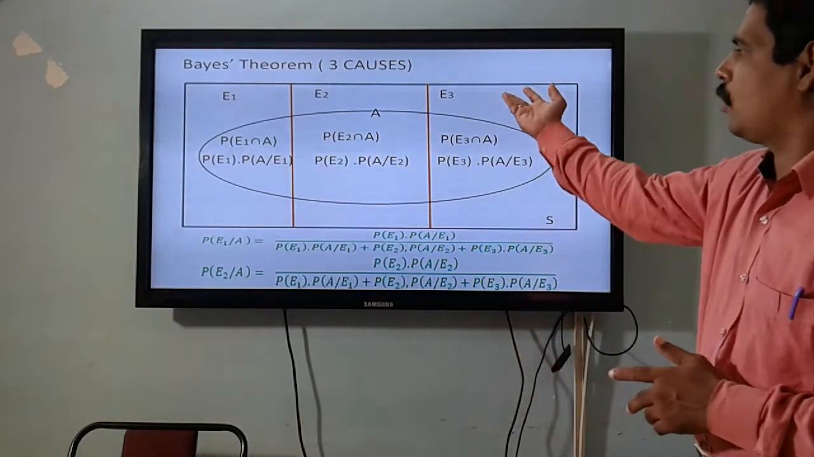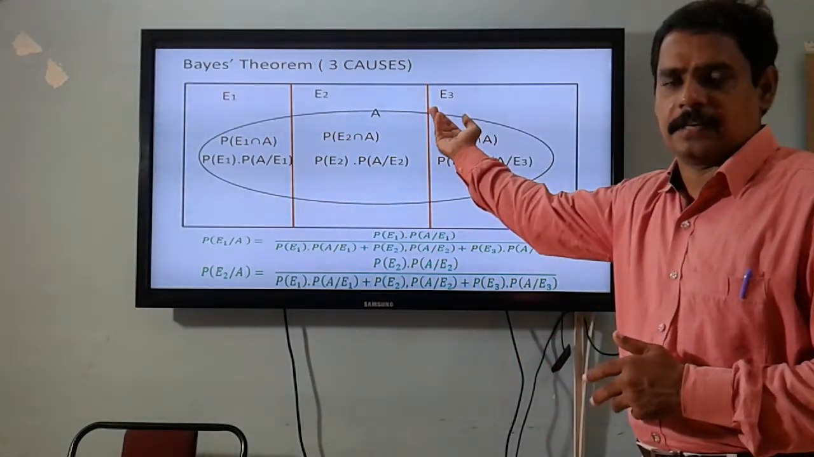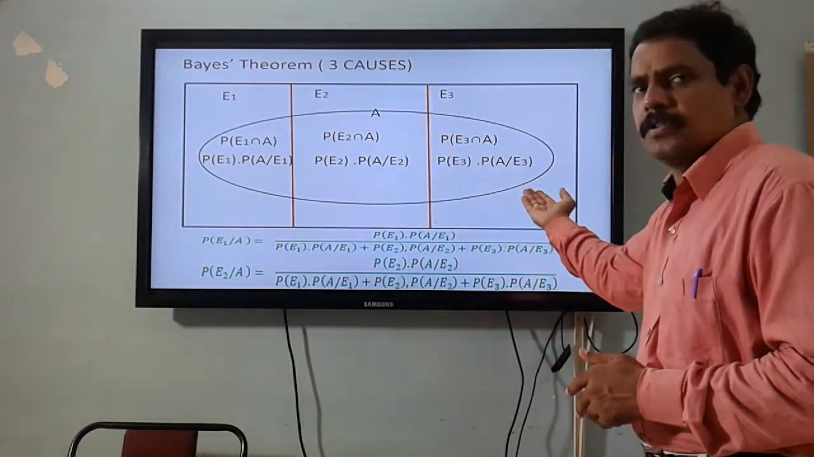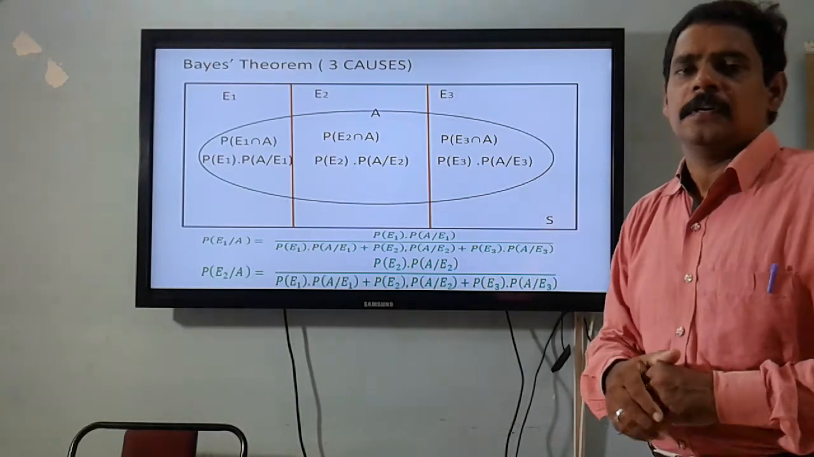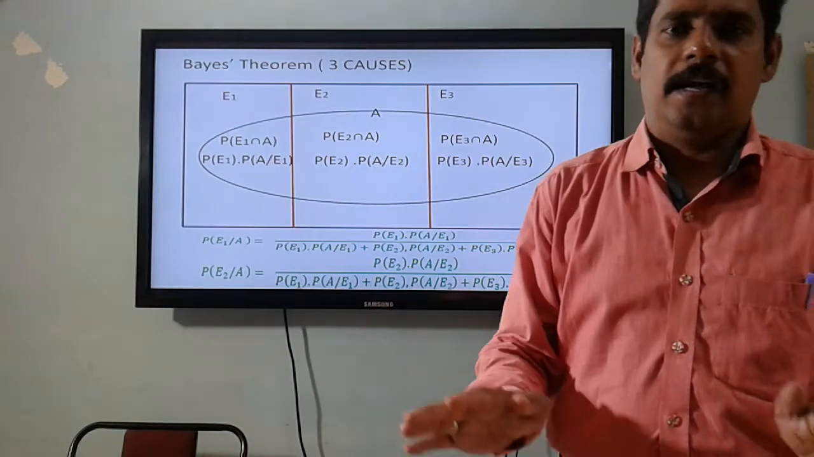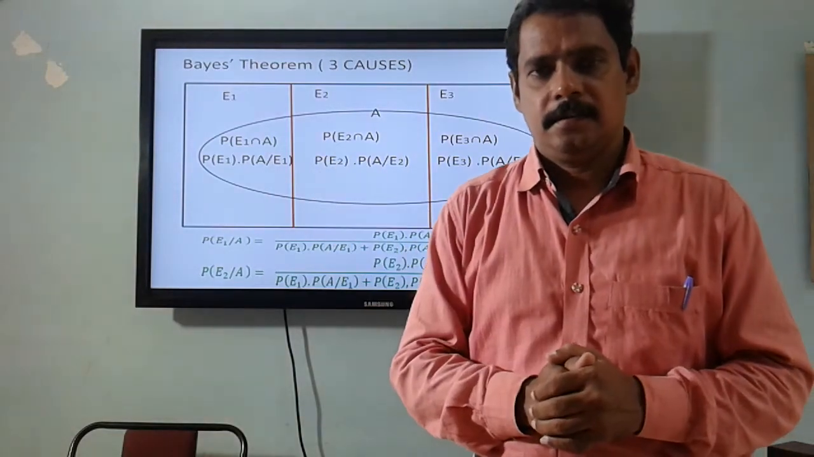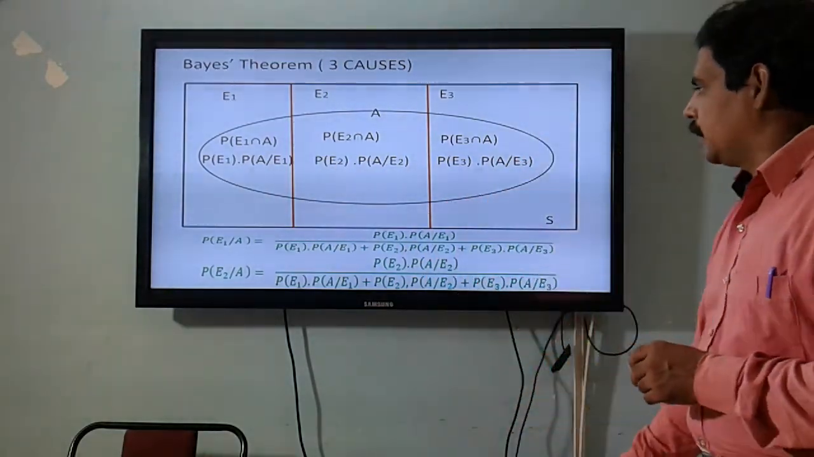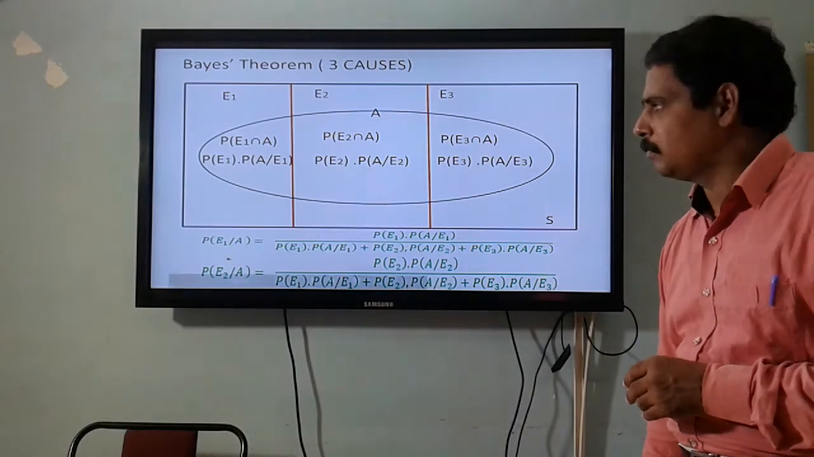So if there are four outcomes, four events in the partition, then also we can do the same way. Like that we can find the probability of any particular cause for an effect A that happens. So let's move to applications of Bayes theorem now.